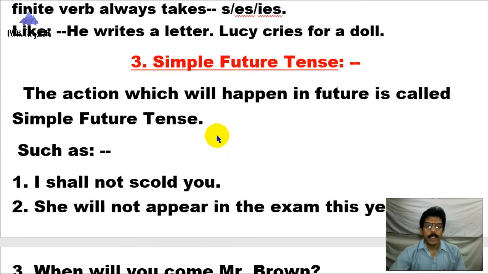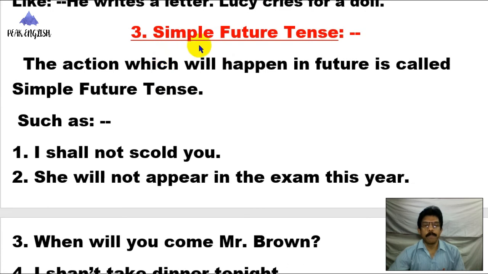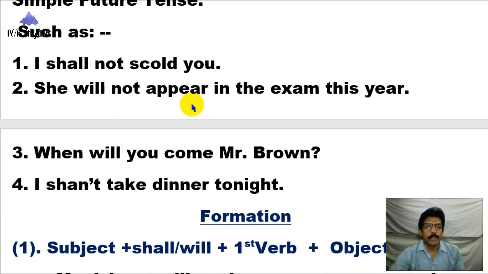Okay. Now let's discuss simple future tense. What is simple future tense? The action which will happen in future is called simple future tense. The action or any type of work which will happen in future, not now, not in the past, just it will happen in future, is called simple future tense.